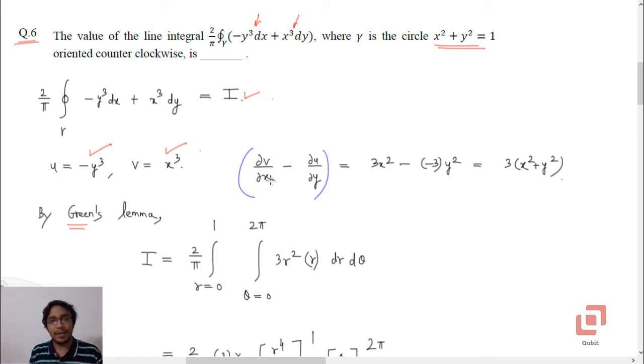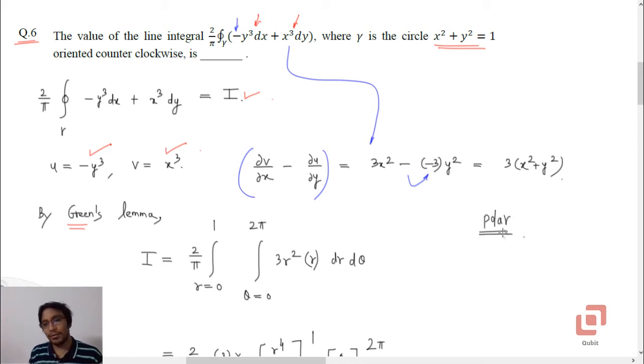So what is ∂v/∂x? It is 3x squared. What is ∂u/∂y? Observe this negative sign, so it is going to be minus 3y squared. Minus minus will become plus. So we now have 3 times x squared plus y squared. Now you should transform this immediately to polar coordinates. That will save a lot of time.